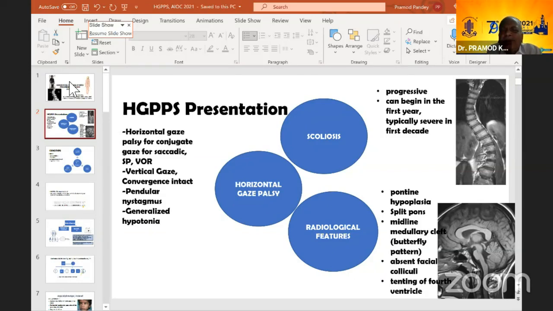Scoliosis is a very important feature, which usually comes late, by about 2 to 2.5 years. So if you have a young child, you may not find any scoliosis, and there's a lot of variation. Some may have less, some may have more, and there are a lot of radiological features which are classically seen in these cases, like pontine hypoplasia, butterfly pattern, and a tented fourth ventricle. I'll be showing them as we proceed further in the patients.